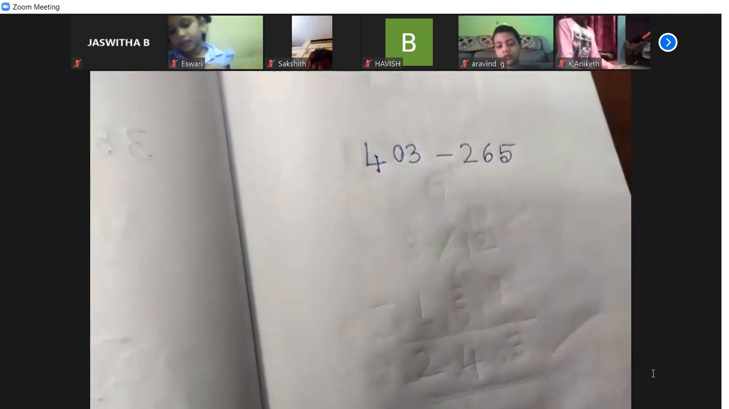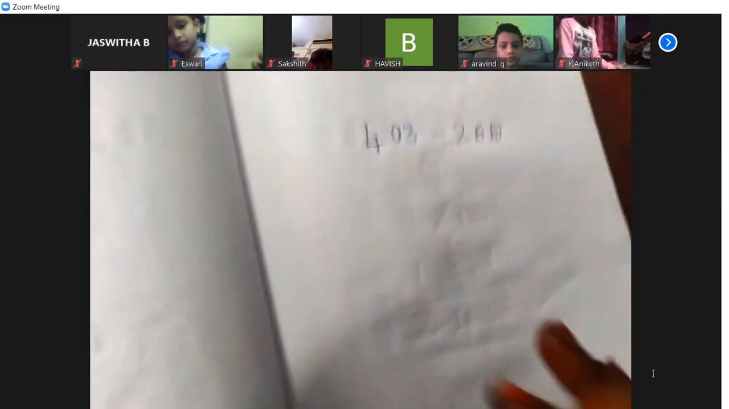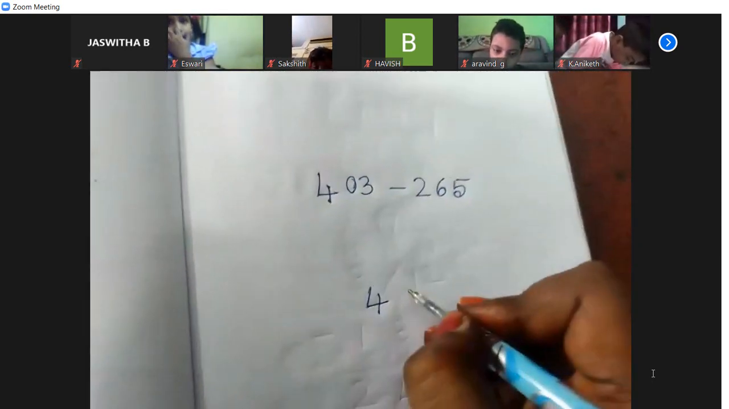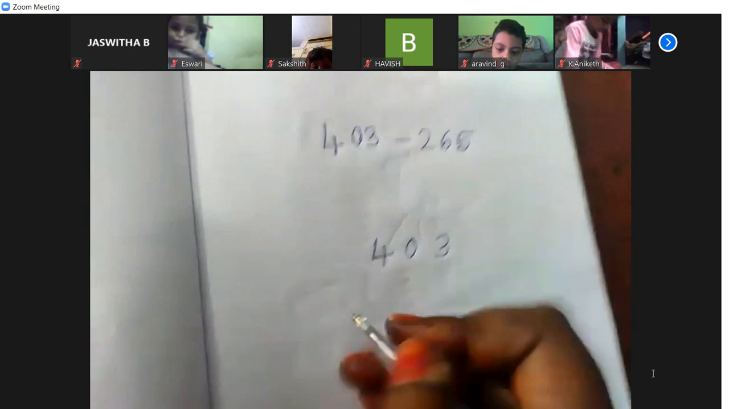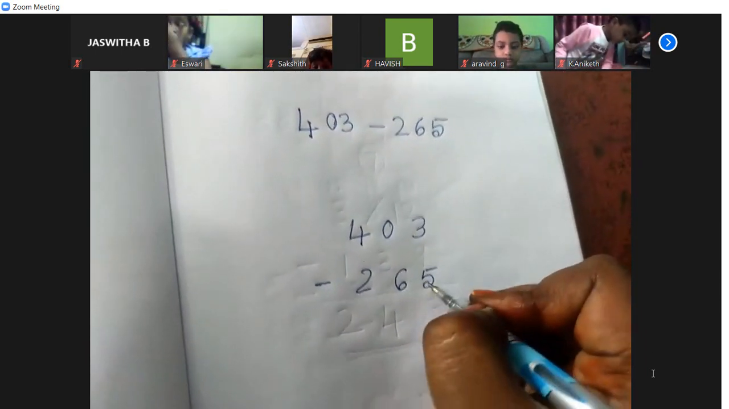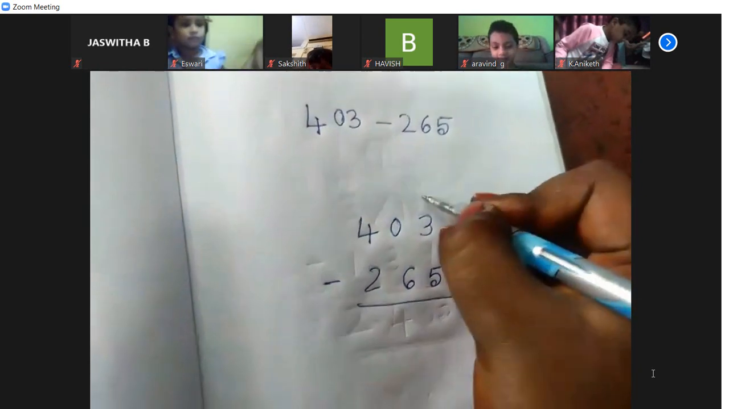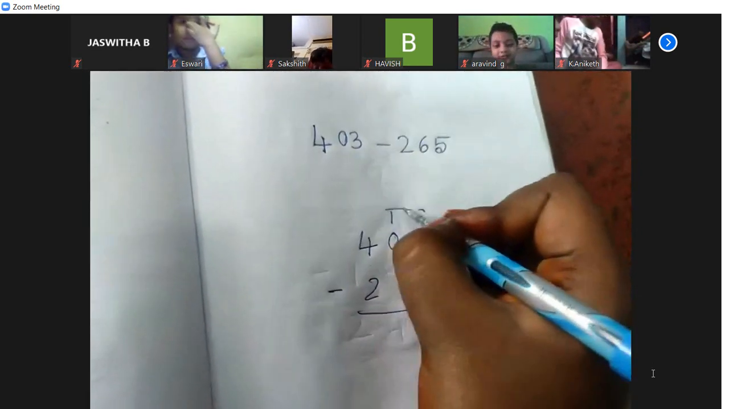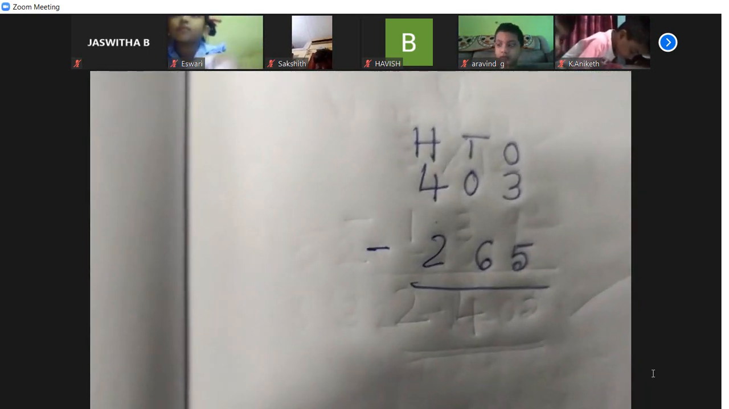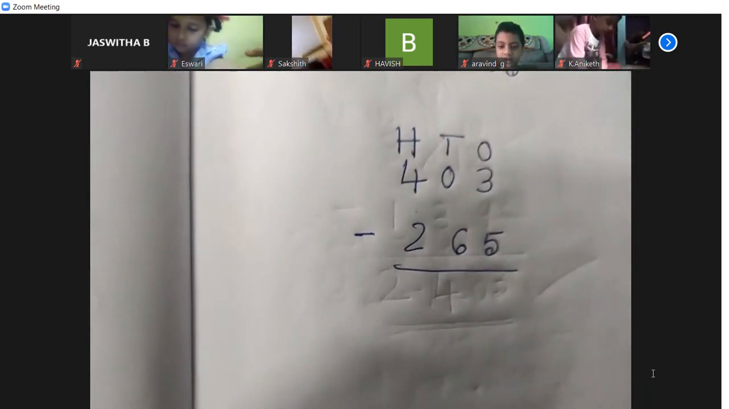403 minus 265. So let us solve using regrouping only. All of you write 403 minus 265. Now what you should mark? Ones, tens, hundreds. Very neatly, children, very neatly.